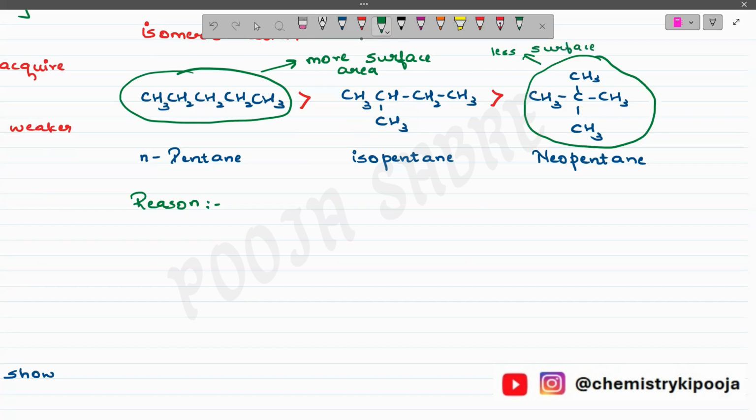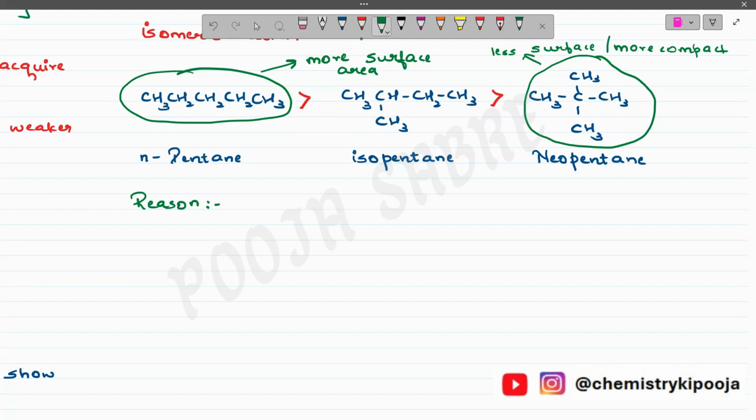Rather, I can say it is more compact. And because of this compactness, what is going to happen? The magnitude of the interparticle forces is going to become less.